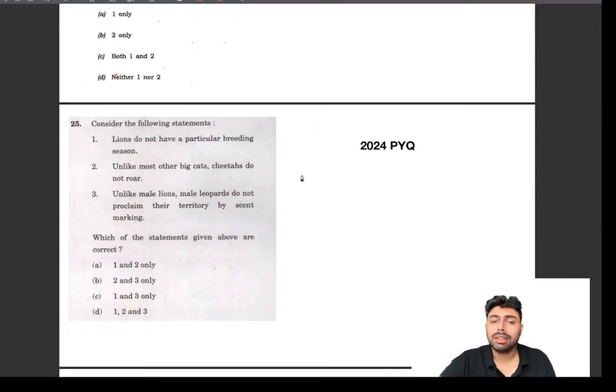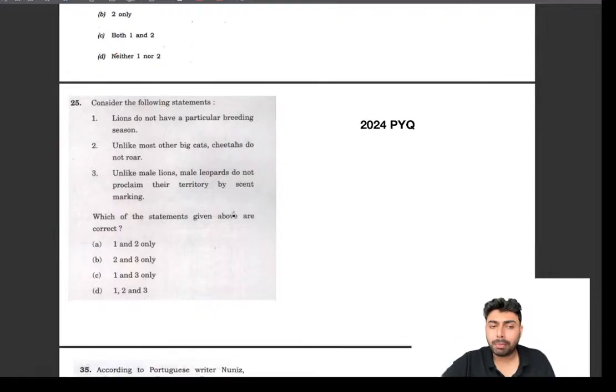Again, this may seem like UPSC is framing a question in such a way that you may think this is right. Like the first one, lions do not have a particular breeding season. Okay, we don't know. Unlike most other cats, cheetahs do not roar. If you know that cheetahs can only growl, then that's fine, that's right. This third statement is what I'm very much curious about: unlike male lions, male leopards do not proclaim their territory by scent marking.